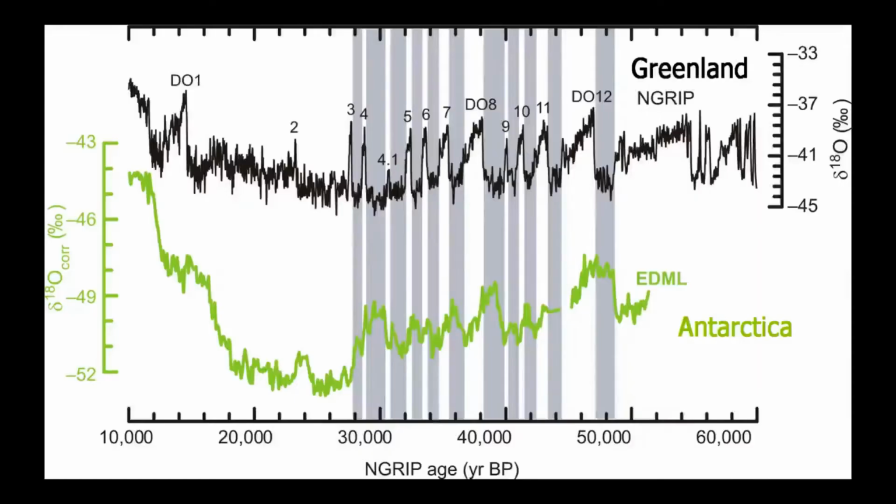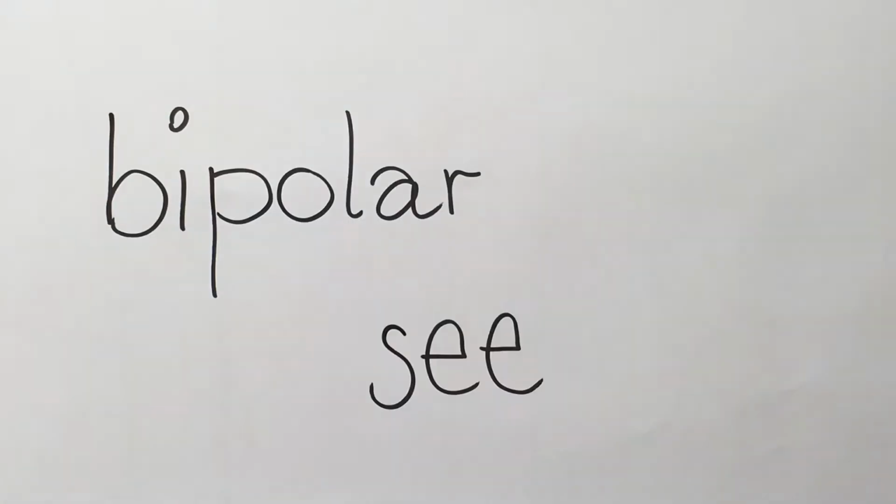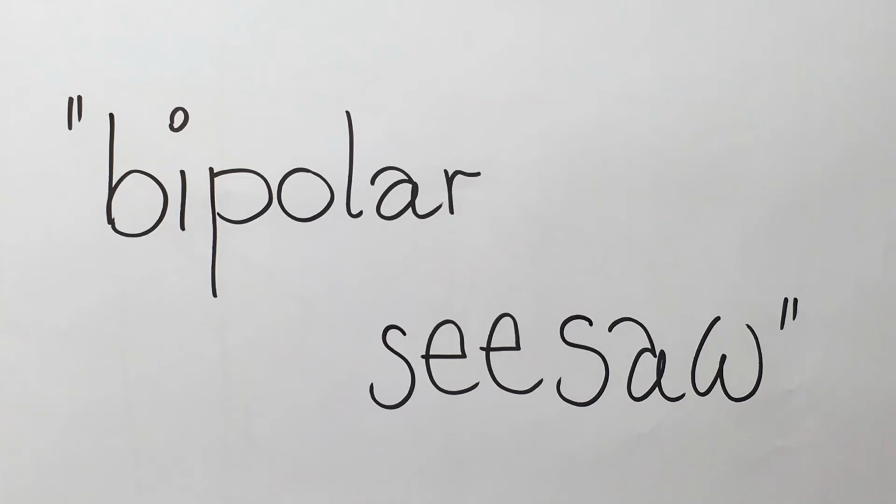In Antarctica, a new ice core measurement shows evidence for a 1-to-1 match between the Antarctic warm events and the cold stadial periods in Greenland. However, the climate changes in Antarctica are not abrupt as compared to Greenland. This oppositional phenomenon is also called the bipolar seesaw.